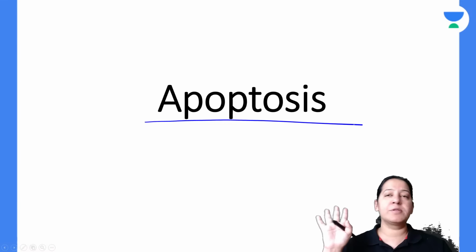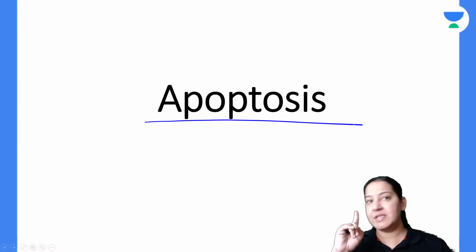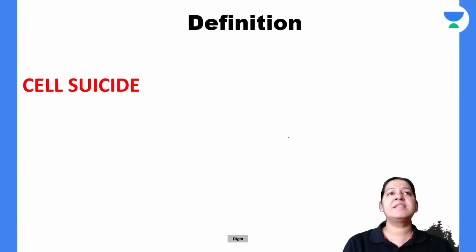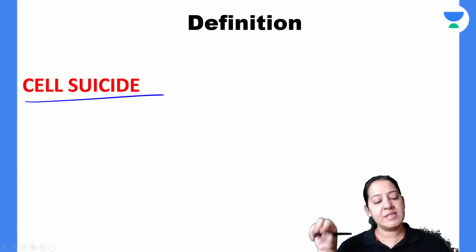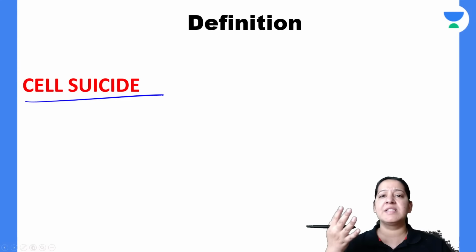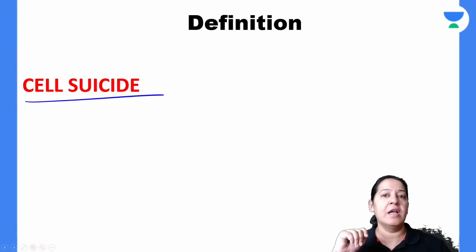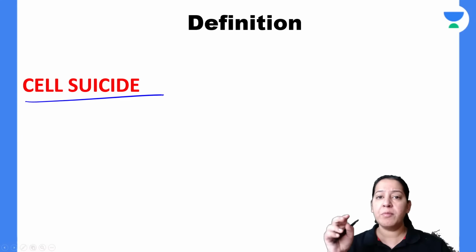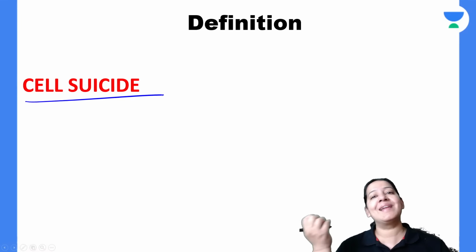Now what is apoptosis in short? If you ask me to define apoptosis in one word, I will define it as cell suicide. The cell is committing suicide. Now the question arises, why is the cell committing suicide? No one wants to commit suicide. Does the cell have any problem? Without a problem, no one commits suicide. So why is the cell doing it?